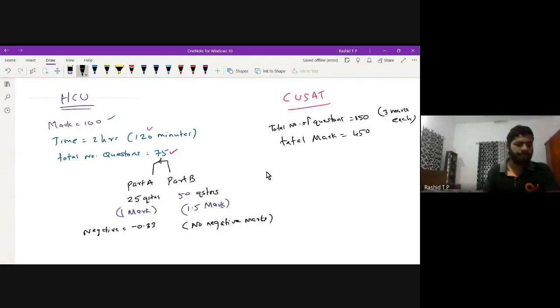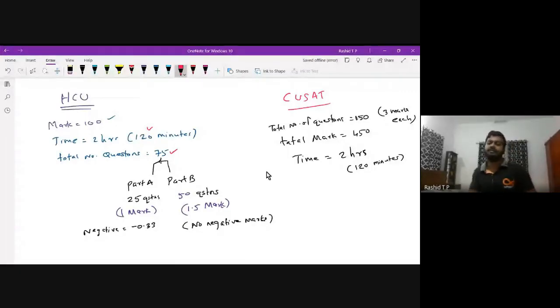And another thing, the duration of the examination is 3 hours. Sorry, 2 hours. Which means you will get 120 minutes to answer 150 questions. Therefore, to answer one question, you will get less than 1 minute.